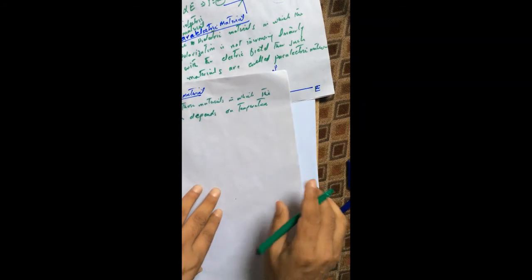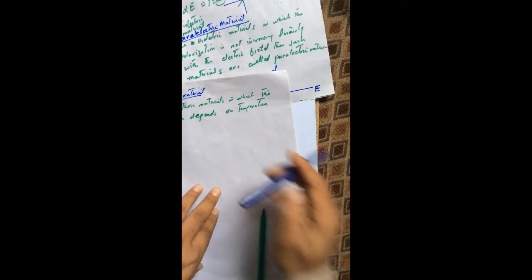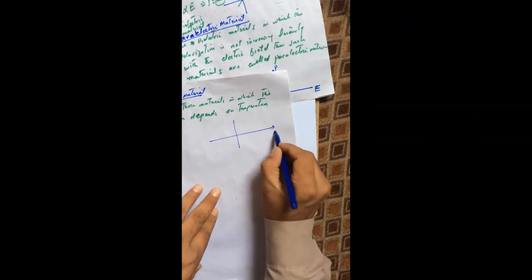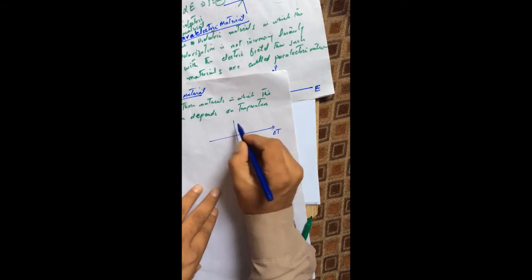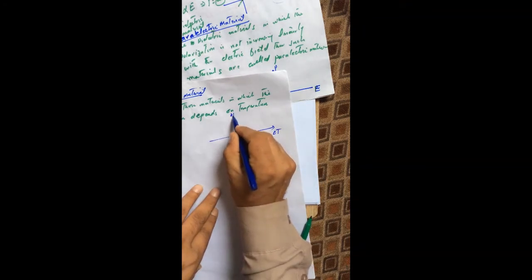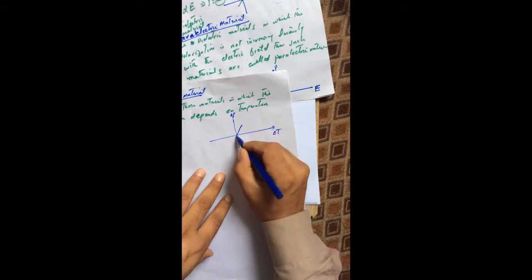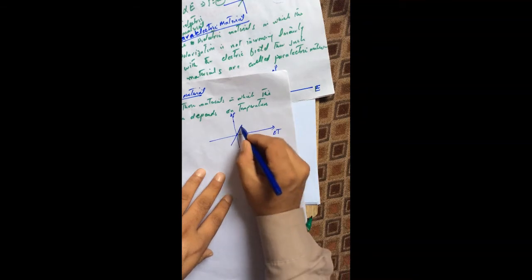If this is the graph between the change in temperature, delta T, versus the change in polarization, delta P, with a change in temperature the polarization increases. The more I change the temperature, the more is the polarization.